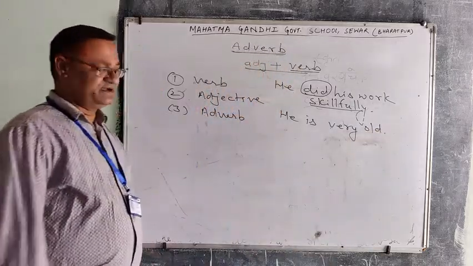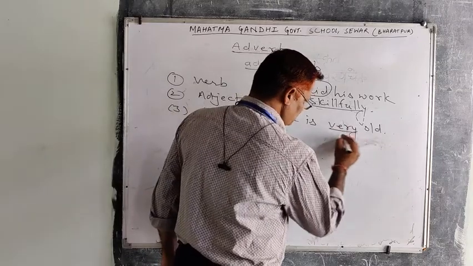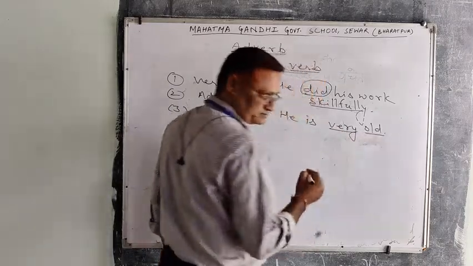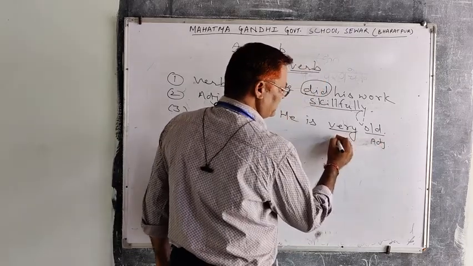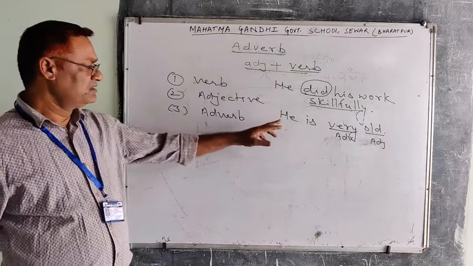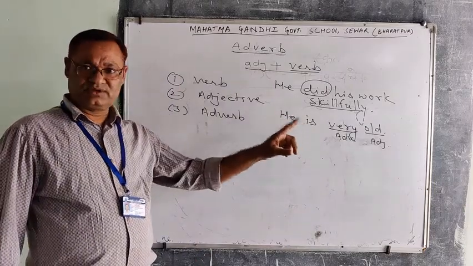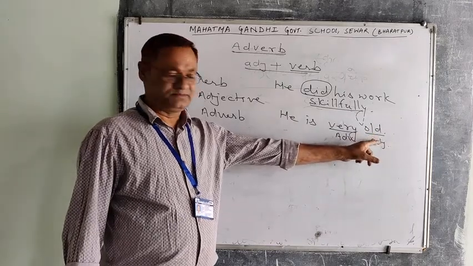Look at the second sentence. Here there are two words, very and old. Old is an adjective and very is an adverb. It means adverb is the word that is used to qualify an adjective.